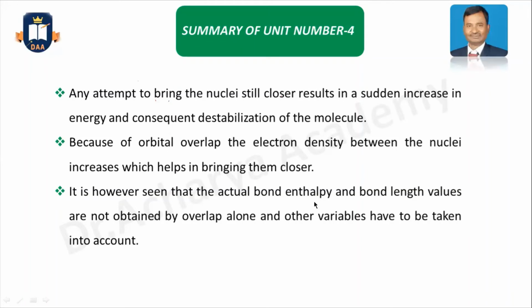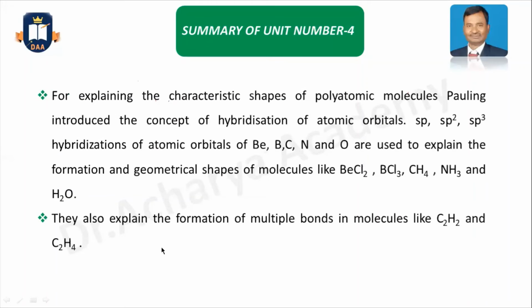So the actual bond enthalpy and bond length values are not obtained by overlap alone, and other variables have to be taken into account. Another explanation is for the characteristic shape of polyatomic molecules, molecules having two or more different types of atoms.